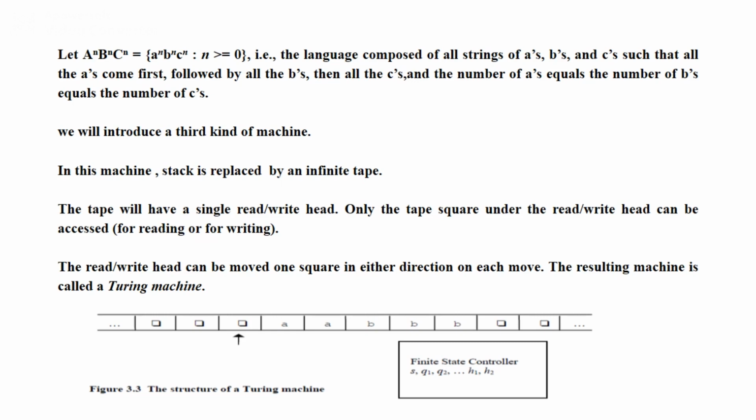You can see in the figure that this is the infinite tape, which will hold your input A, B, B, and so on.